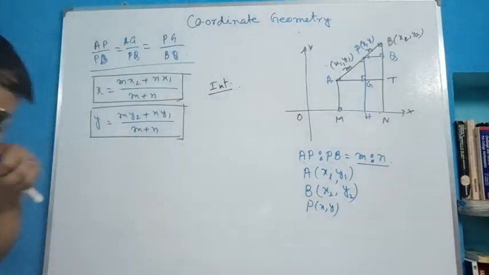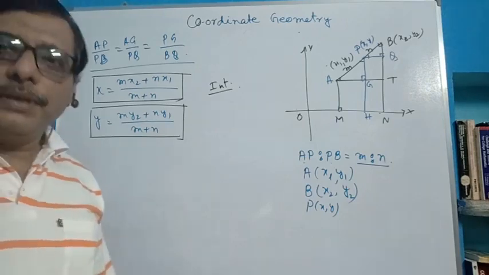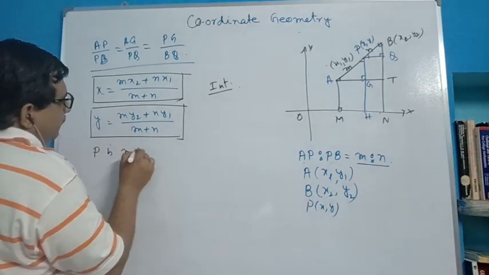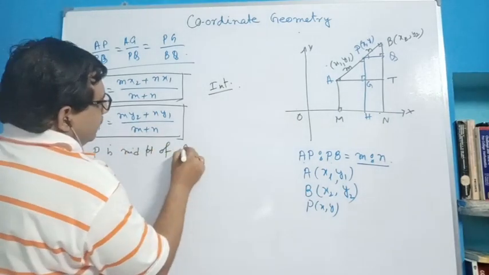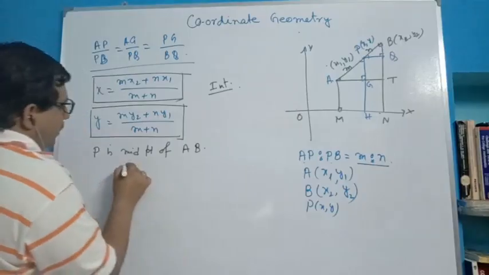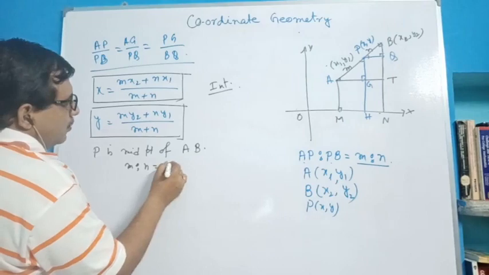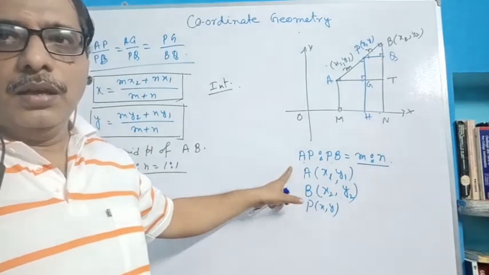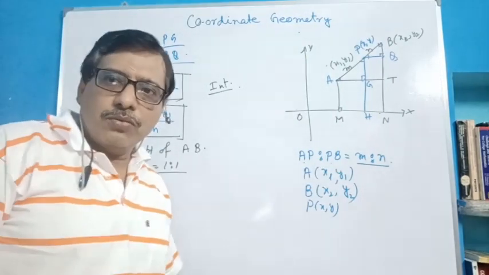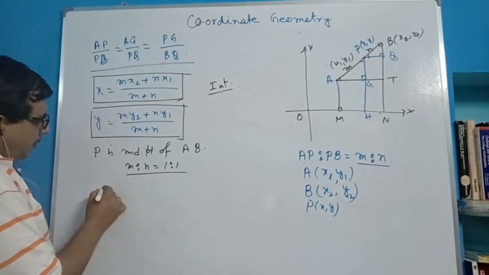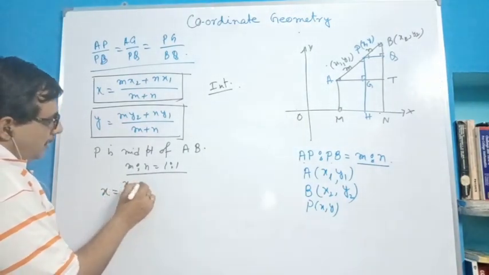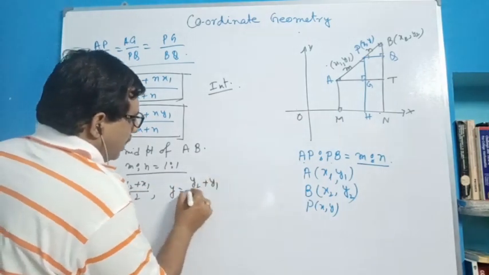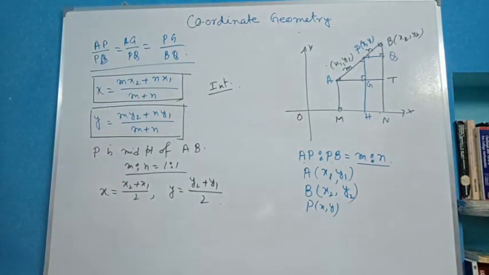Now if P is the midpoint, then what happens? If P is the midpoint, then m is to n is equal to 1 is to 1, obviously. AP and PB must be equal. AP is equal to PB, then m is to n is 1 is to 1. Then for the midpoint, x is equal to (x2 + x1) by 2 and y is equal to (y2 + y1) by 2.